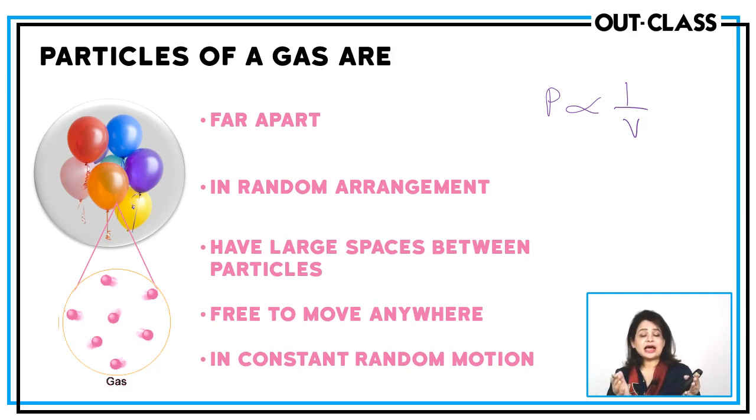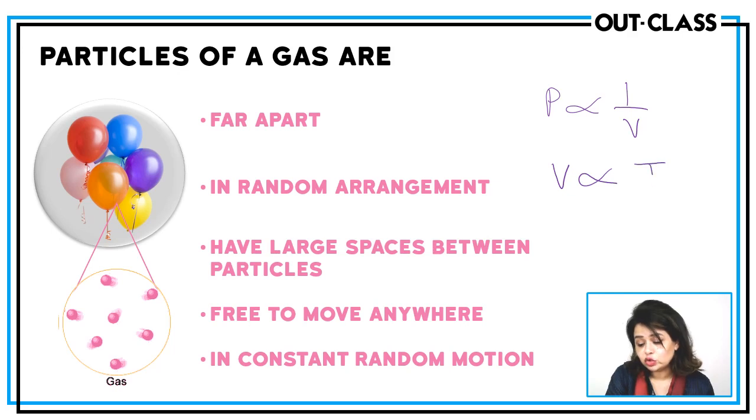Why? Because gas particles have large spaces between them. So when pressure is increased, the particles can be brought closer easily. So that is why gases are compressible, highly compressible. This question is asked: volume of the gas is directly proportional to temperature. How? Because when you increase temperature, the kinetic energy of the particles increases, they start moving faster, they move further away from one another. So that is why when temperature increases, volume of the gas also increases. So you should know that volume is directly proportional to temperature.